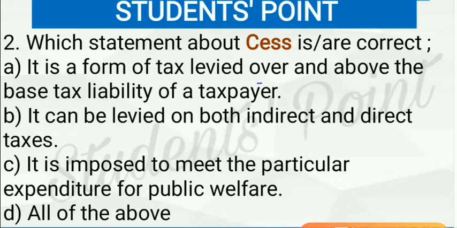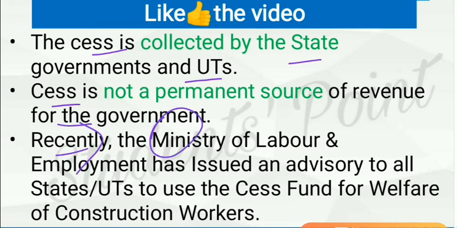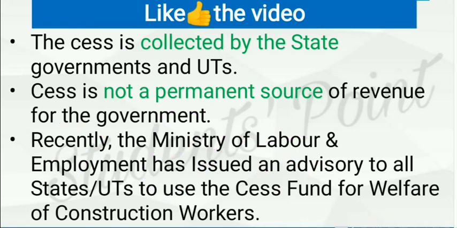that it is levied over and above the base tax liability of a taxpayer. And the cess is collected by the state governments and the union territories government. And cess is not a permanent source of revenue for the government, as cess is levied for a particular purpose, and when that purpose is met, cess is discontinued. That is why it is not a permanent source of revenue.